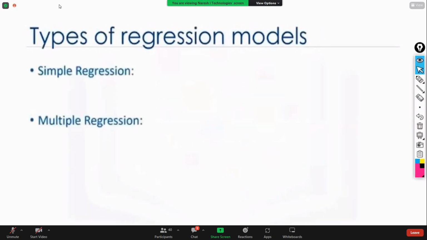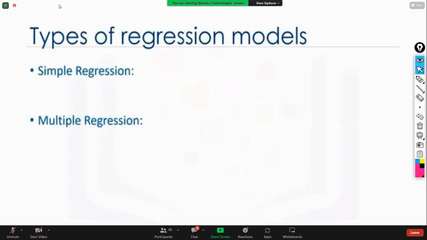Now, types of regression models. In that, the first one is simple regression. The second one is multiple regression. Simple regression means you are having one independent variable and one dependent variable only. Two variables: one independent and one dependent.